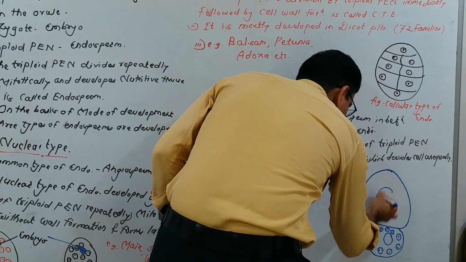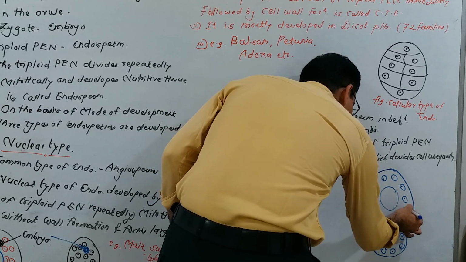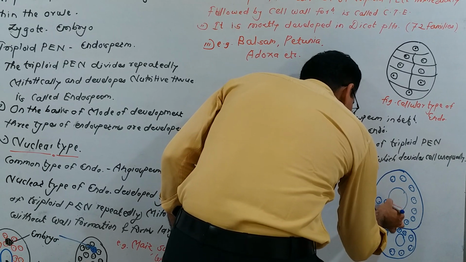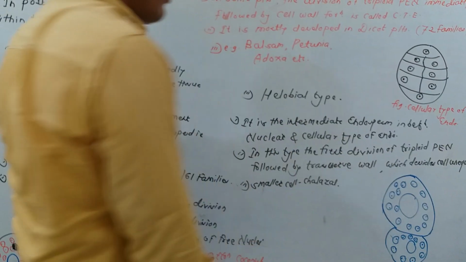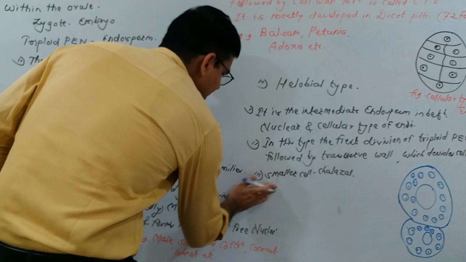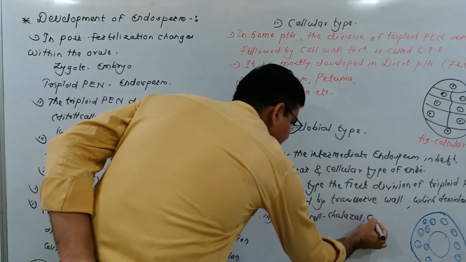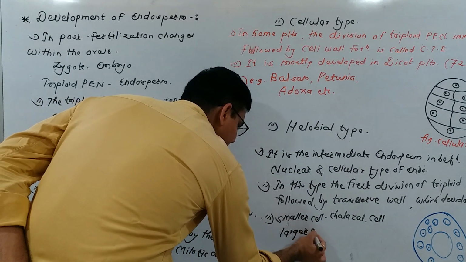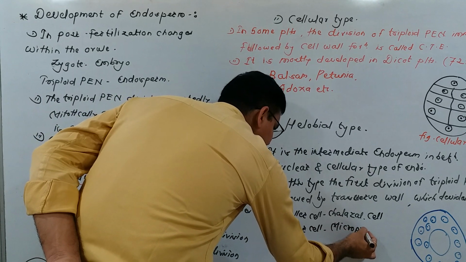And the larger cell is called micropylar cell.